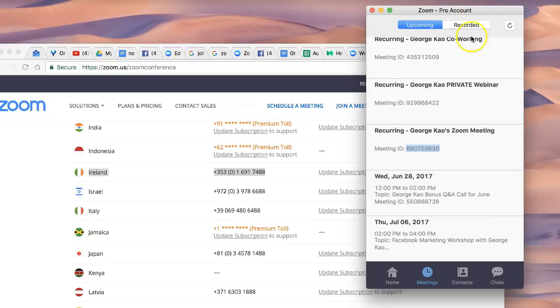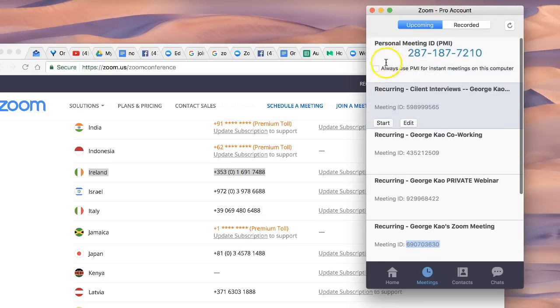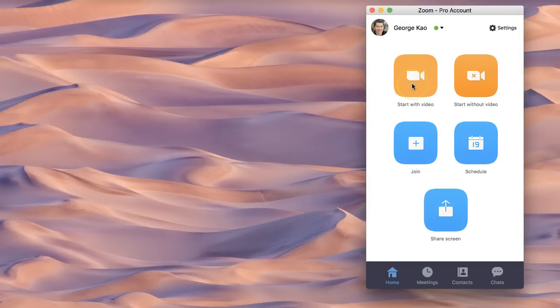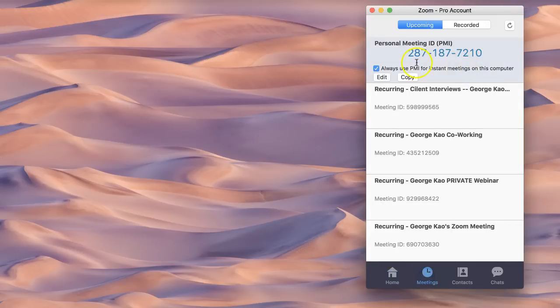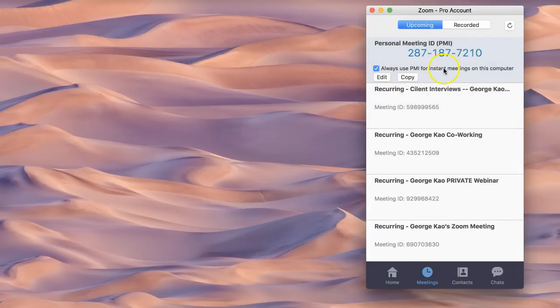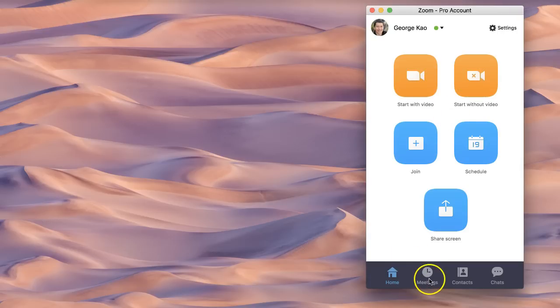Oh, by the way, I want to show you one more thing. If you click on this box, always use PMI, what's going to happen is that whenever you click on home and start with video, it'll go directly into this room, not in any other random unique room that it generates. So that's what this checkbox, always use PMI for instant meetings, meaning this is an instant meeting. Again, if you don't click it, then this will generate a brand new room.